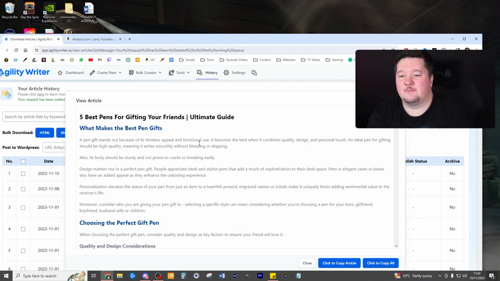A pen gift stands out because of its timeless appeal and functional use. It becomes the best when it combines quality, design, and personal touch. An ideal pen for gifting should be high quality, meaning it writes smoothly without bleeding or skipping. Also, it should be sturdy, not prone to cracking or breaking easily. Design matters too in a perfect pen gift. People appreciate sleek and stylish pens that add a touch of sophistication to their desk face.